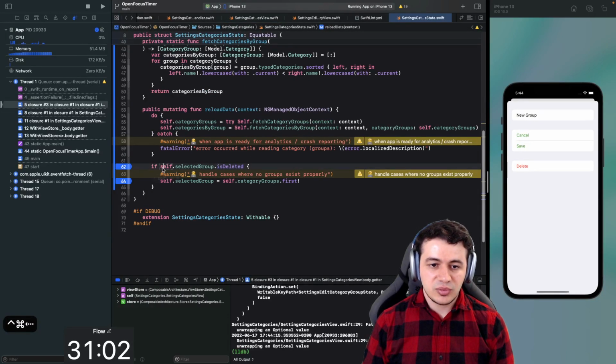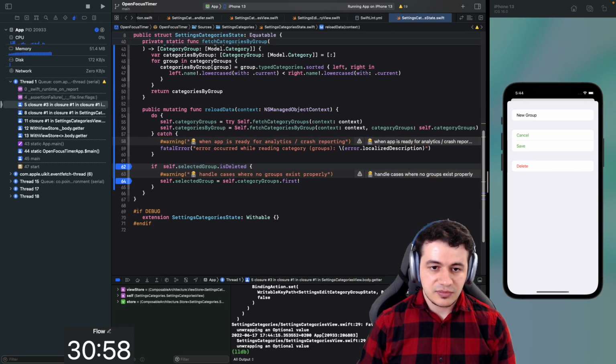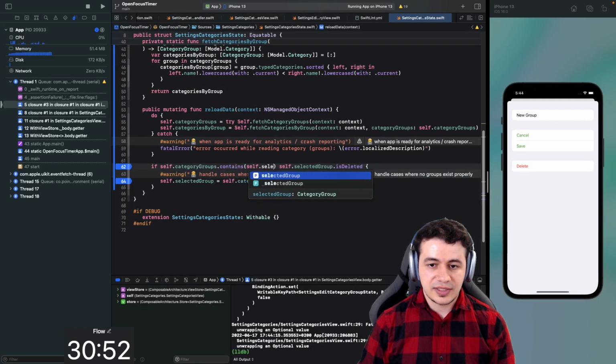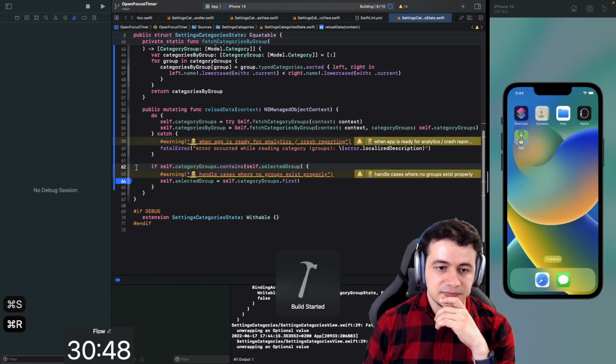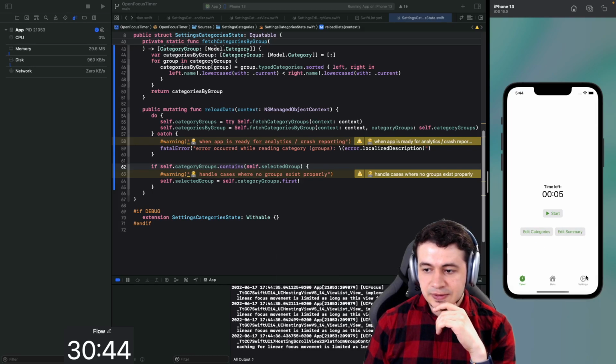So basically what we want to do actually is not ask for is deleted. Instead, we want to just check if self.category_groups contains self.selected group. I think that's the safest bet. Let's retry. I'm guessing that this already fixes the issue.